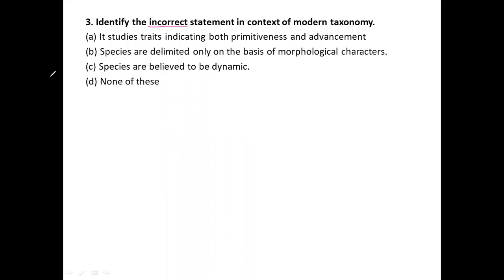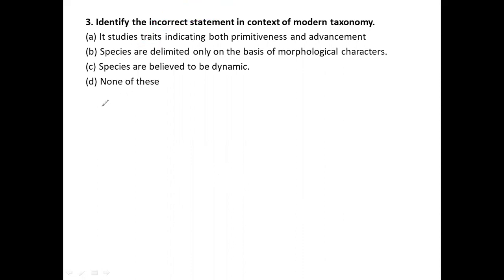They have given three different statements and also none of the above. The first one says it studies traits. Traits are also known as characters.